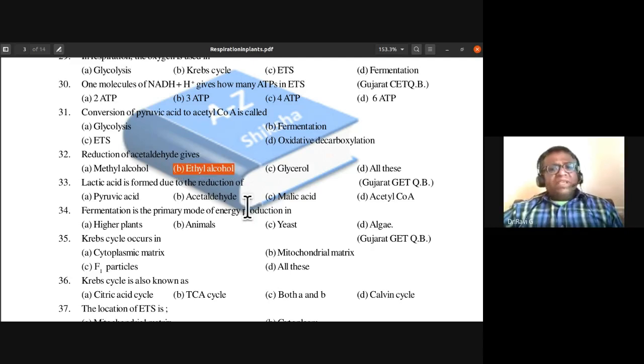Reduction of acetaldehyde gives ethyl alcohol. So the 32nd, the answer is B.